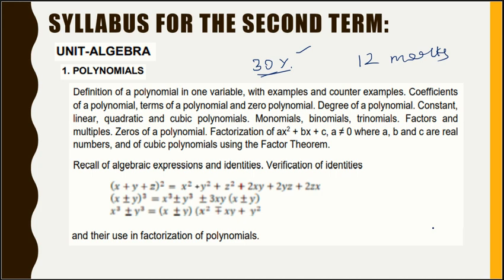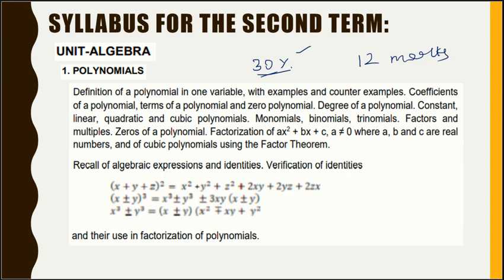Then cubic polynomials using the factor theorem, and you even have the remainder theorem to learn before going for the factor theorem. Further, learning algebraic identities and verifying them, and factorization of polynomials using those algebraic identities.